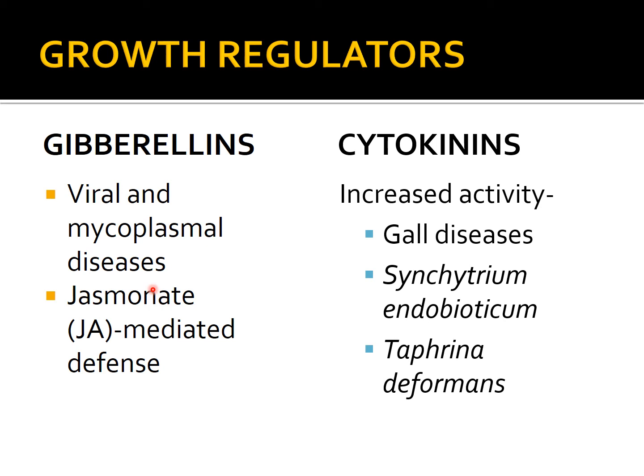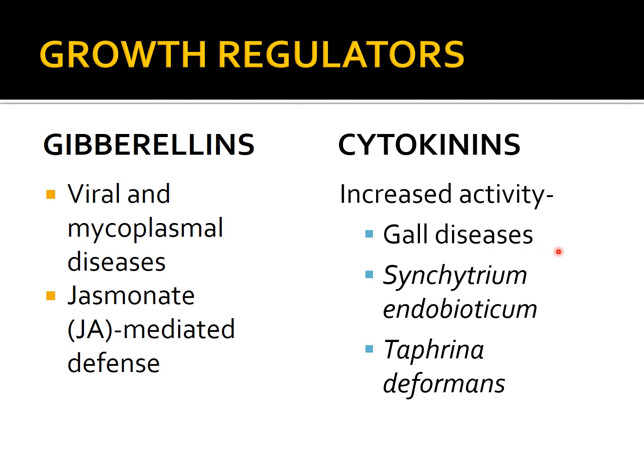And it has been seen that in several diseases, there is an increased activity of cytokinin. So, it has been seen in gall diseases like club root and crown gall disease, or corn smut where tumors are being formed, rust gall. So, wherever there is enlargement of gall diseases, it has been seen that there is an increased activity of cytokinins.